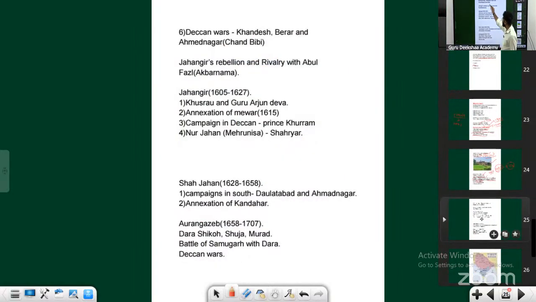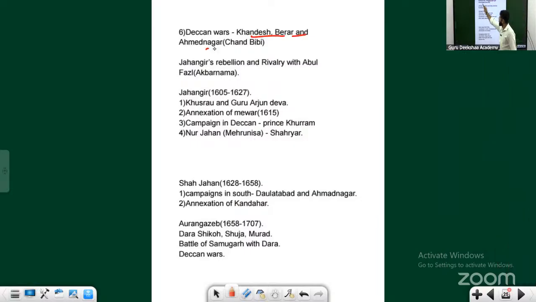Then there were the Deccan wars as well. There is a woman ruler who got defeated by Akbar, called Chand Bibi, who controlled a place called Ahmadnagar. We don't have the time to go into the details of what happened exactly in that war, so we are just continuing. I told you the time period of Akbar.